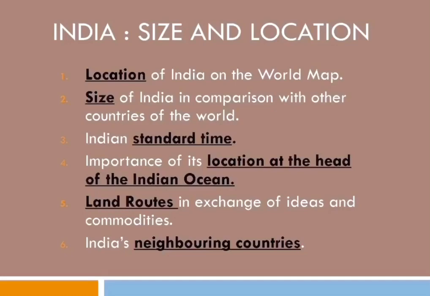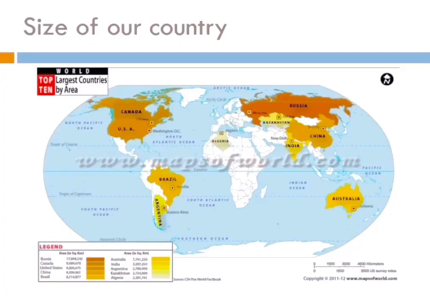Let's have a look. In the given world map, you can see that 10 countries are being highlighted, which are the top 10 largest countries by area. In this chapter, we will be seeing the ranking of India in regard to the area it covers around the world.